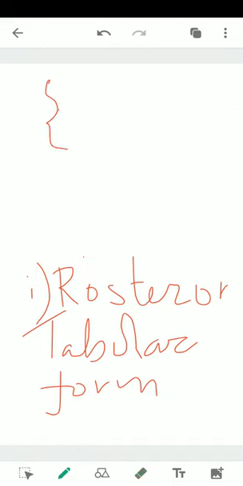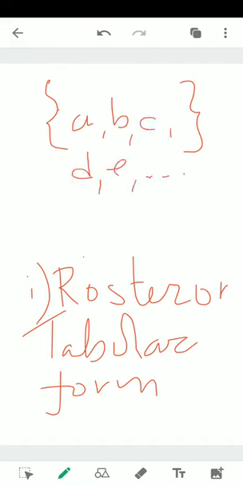If I want to list out the alphabets, I should write A, separated by commas, B, C, D, and E, and it will go on. So this dot dot dot means goes on. So in roster form, the elements of the set are enclosed in curly brackets after separating them by commas. So this is how we write in a roster form.